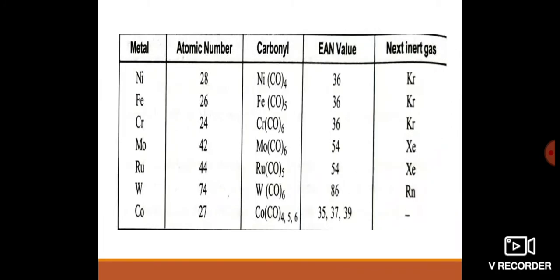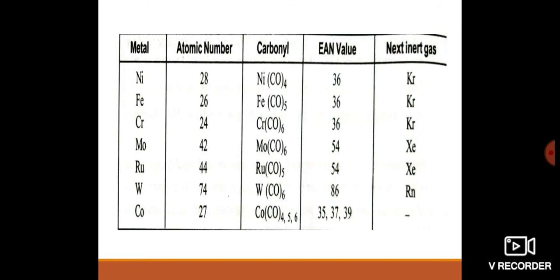Then we will see EAN values with respect to the next inert gases. Some complexes we have already seen: tetracarbonyl nickel, the atomic number is 28, the EAN value is 36, so it attains the adjacent inert gas krypton electron configuration. Then pentacarbonyl iron, the atomic number 26, the number of losses of electrons is 0, so the EAN value is 36, it has also attained the krypton electron configuration.